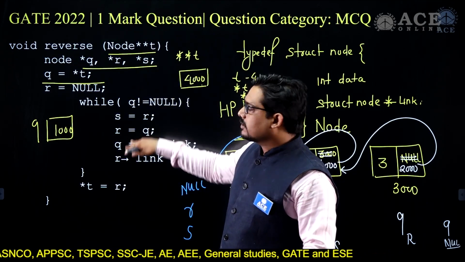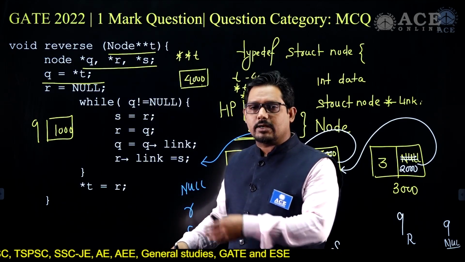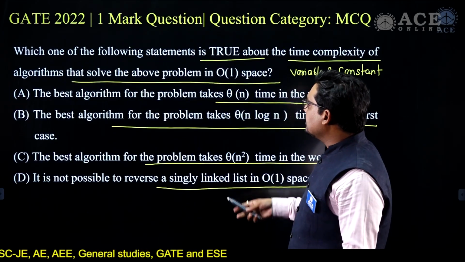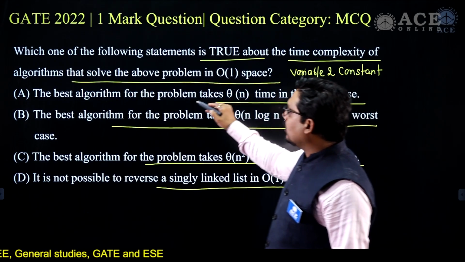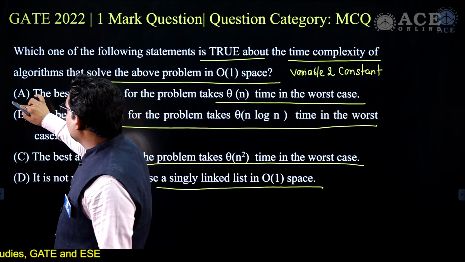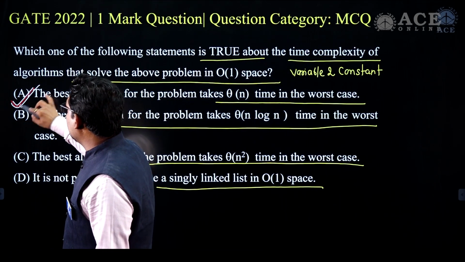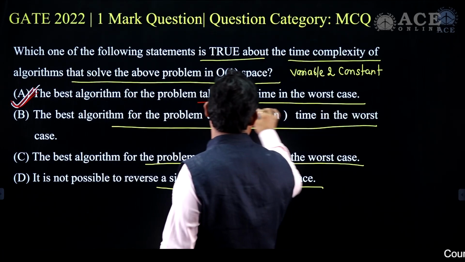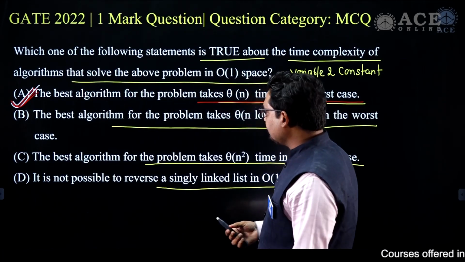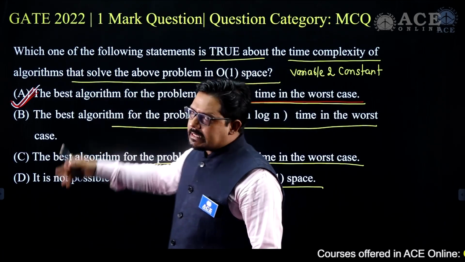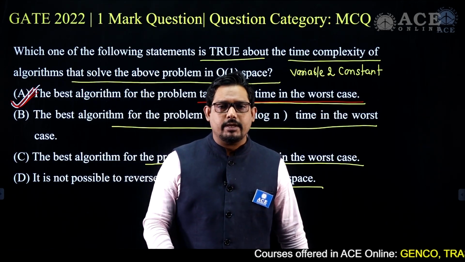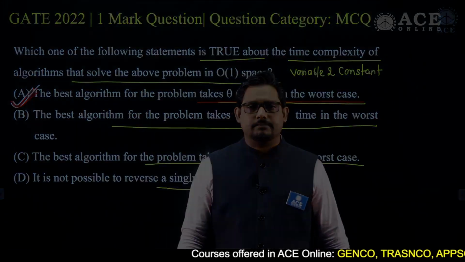Here only the pointers are there, and using these pointers I can reverse the entire linked list. So the best algorithm for the problem solves it in theta of n time in the worst case. A is the answer for this question.